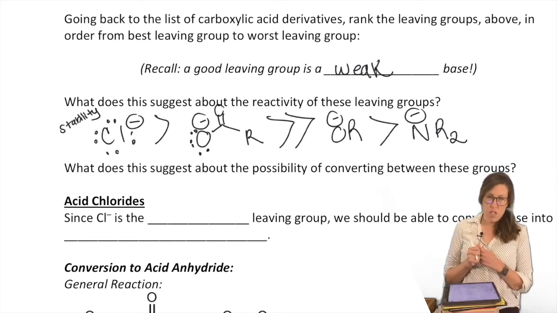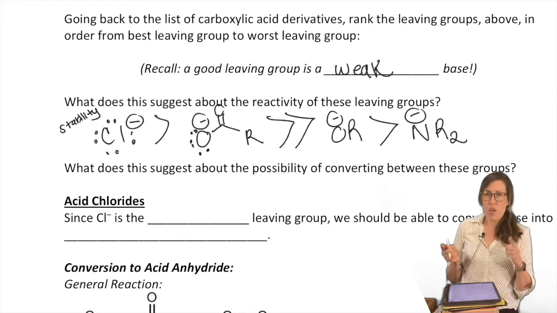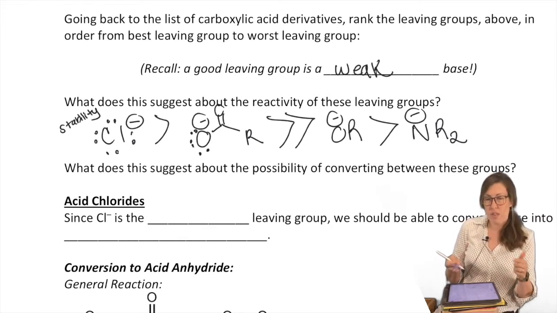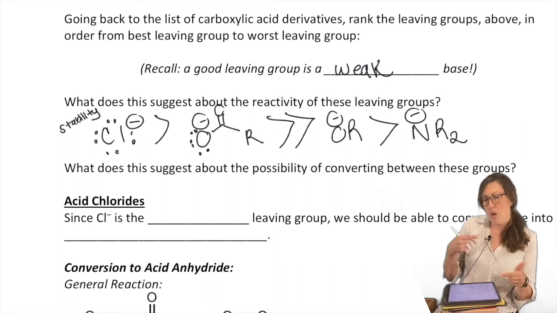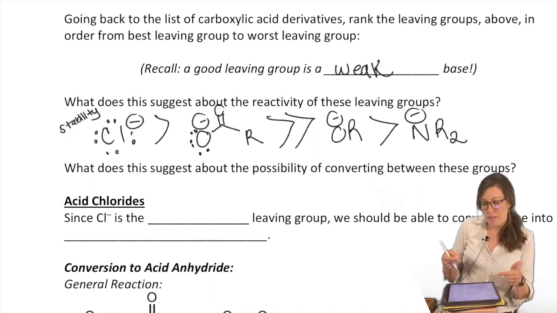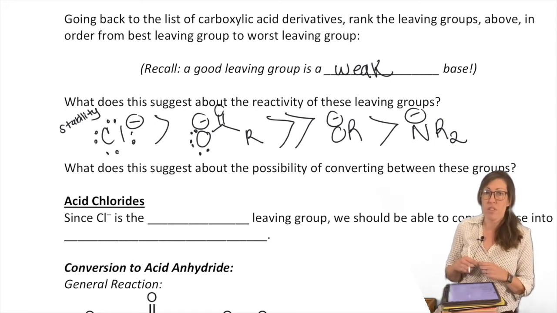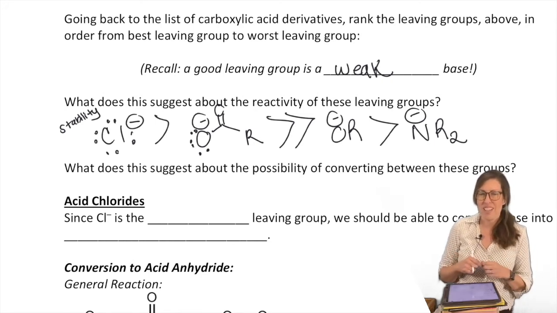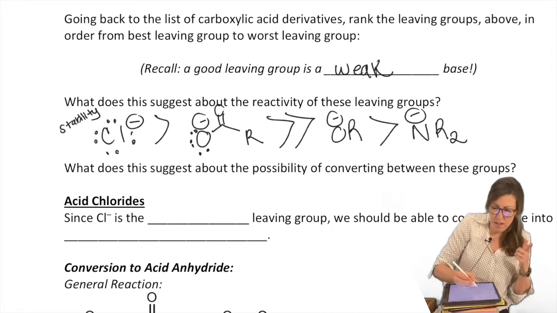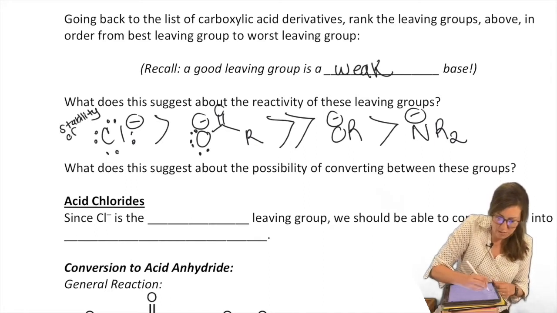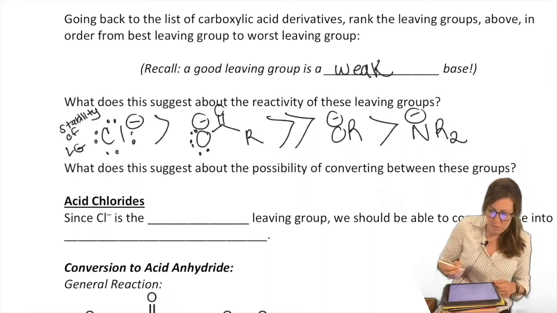So in other words, if we know that the leaving group of chlorine is a really good leaving group, who do we expect to be most reactive? And so it's actually in that order. Let's say, because it's basically a Cario analysis, right? So the atom chlorine wins out over the oxygen and nitrogen in terms of holding that negative charge. So bring that back up from the Cario chapter. But think about applying this to the reactivity. So that's after it leaves. So this is the stability of the leaving group. So chloride is the most stable.